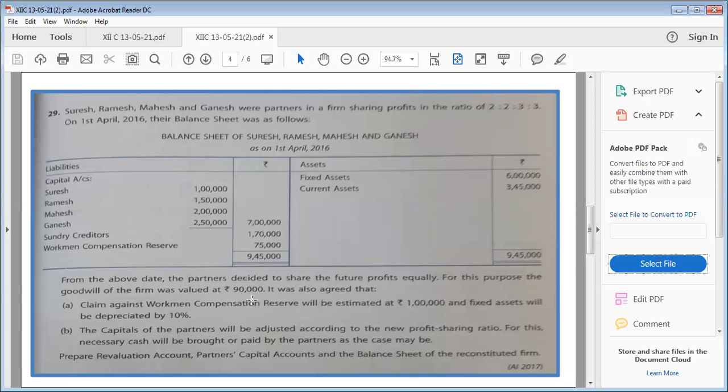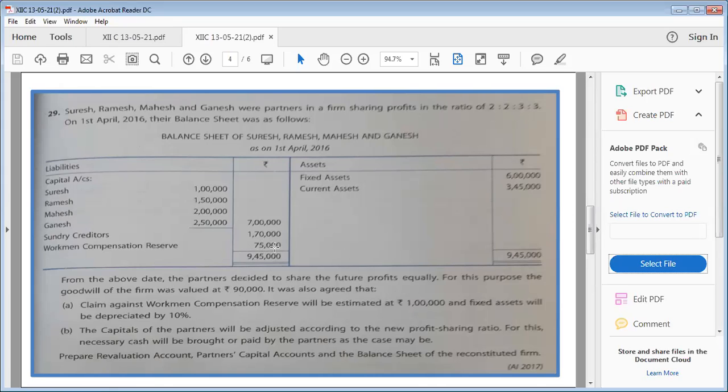Again, goodwill is appearing outside the balance sheet. It will go in gaining to sacrificing. It means we have to do old ratio minus new ratio. It was also agreed that claim against workmen compensation will be estimated at 1 lakh, which is more than your WCR. It means entire WCR will be adjusted here.